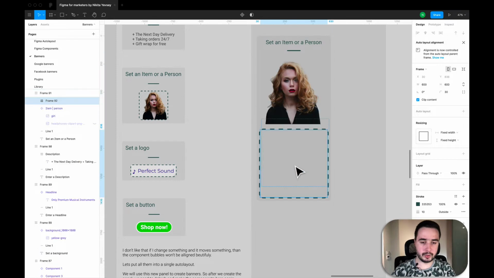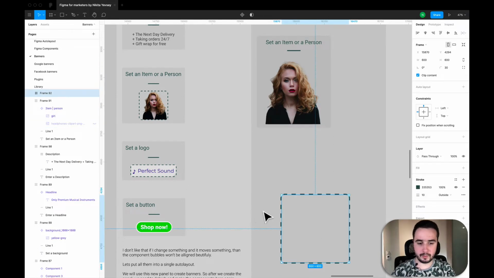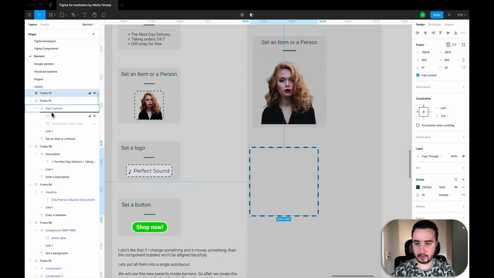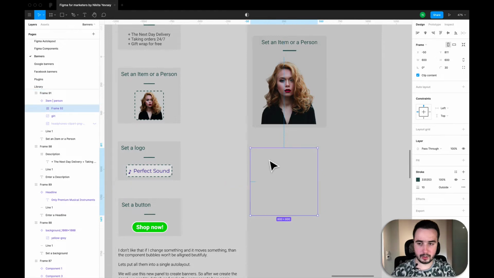Actually, we can put it into the frame with item. Now we'll do like this, and then move it here. Okay, I have to find the center. Okay, like this.